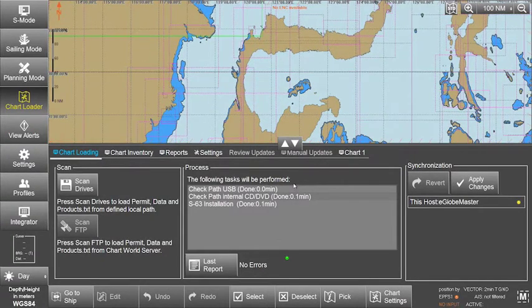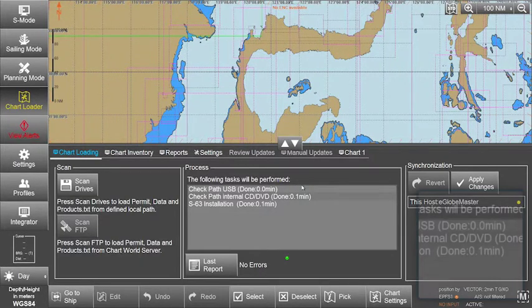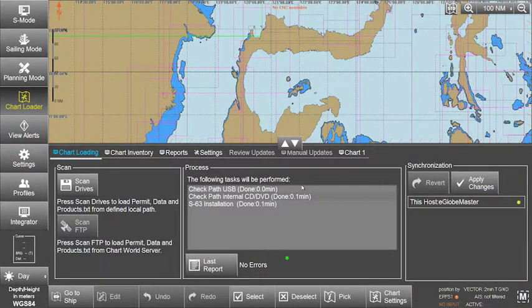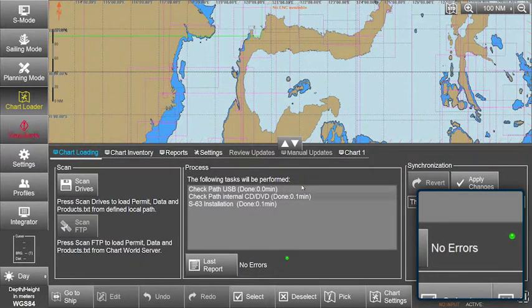As the installation of the permit file is very quick, check the Process window, where a message will confirm that the S63 installation is done. The status indicator will show the interim results of the installation if the system detected any errors. The indicator will change to yellow if any errors are detected during data import. Should any critical errors be detected, the indicator will change to red and the affected data will not be imported.